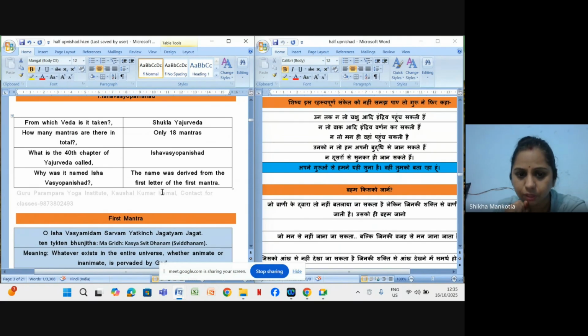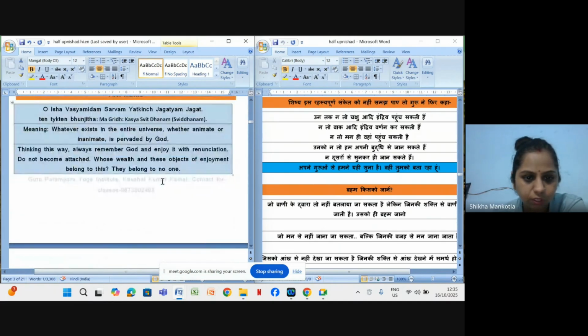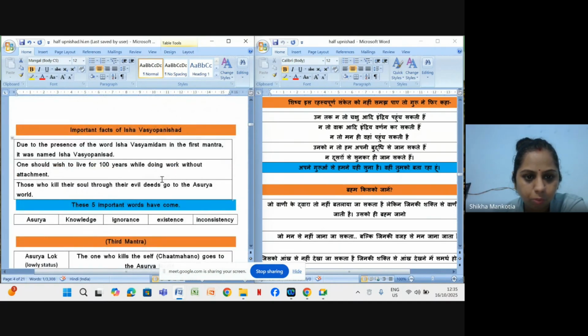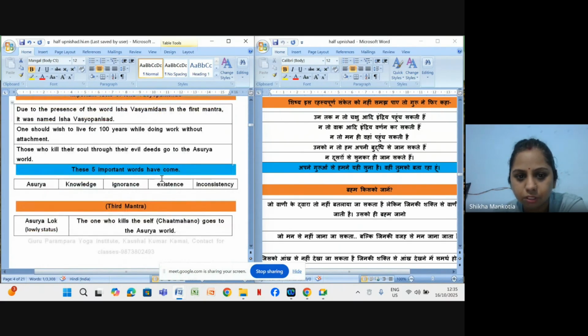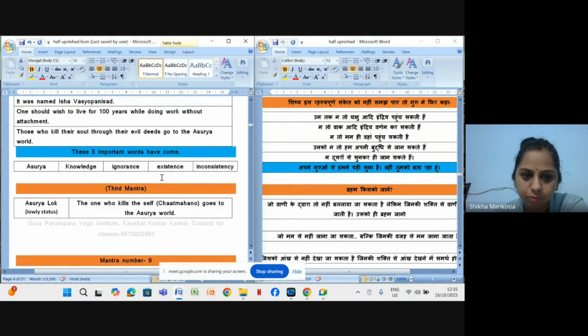Basically, Upanishads are the crux of the Vedas. And why is it known as Ishavasya Upanishad? Because the first word of the first mantra of this Upanishad is Isha. So that's why. In terms of importance, we have seen that there are five important words that come from this.